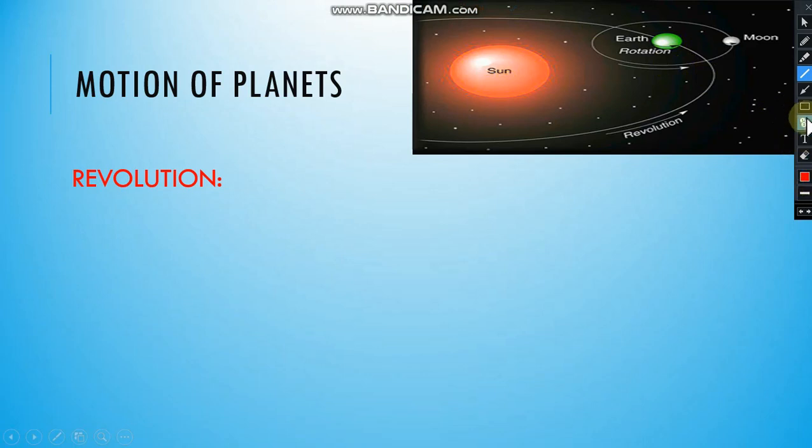Let me try to make a straight line to show Earth's axis. From north to south, if I make a line passing through center, this is the Earth's axis. So Earth rotates around this axis.